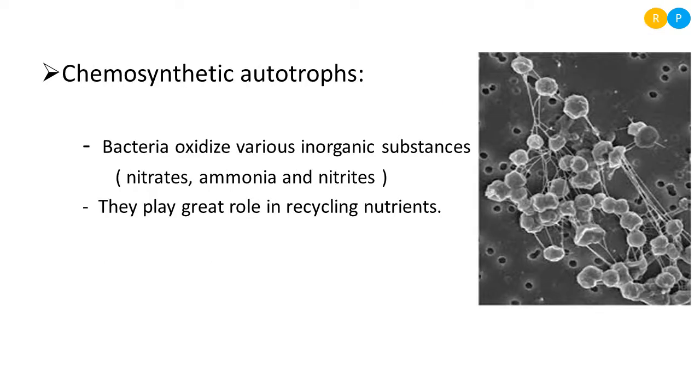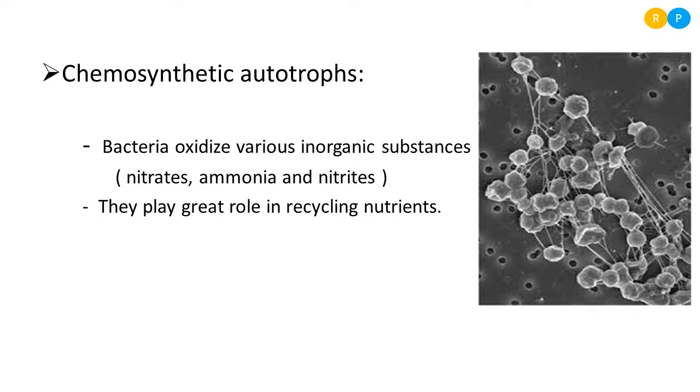Yes, then the second group of autotrophs are chemosynthetic autotrophs. So this group of autotrophs can synthesize their own food material by utilizing some of the chemicals present in their habitat. So the soil bacteria, chemosynthetic bacteria, are able to oxidize various inorganic substances in the soil.